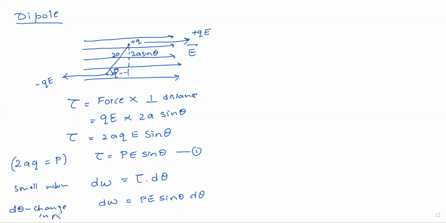So now, if a dipole changes its angle from theta 1 to theta 2, this is the change in angle, then the total work done, W, can be written as the integration from theta 1 to theta 2 of dW.